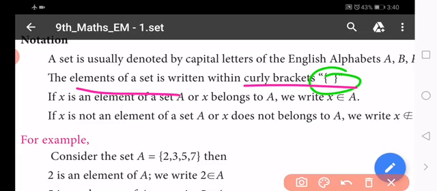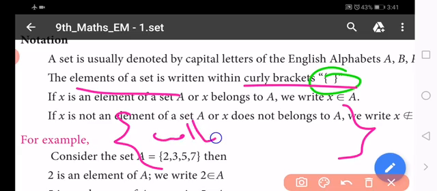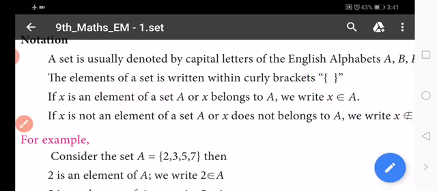For example, "collection of natural numbers" is a statement. Within curly brackets, the collection of natural numbers is a set. Without curly brackets, it is only a reading statement, and it does not represent a set.